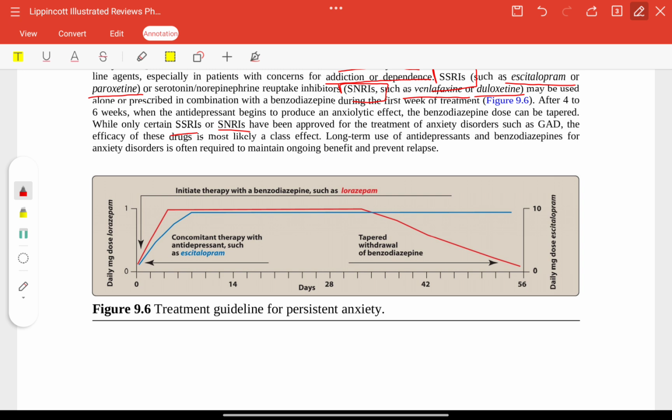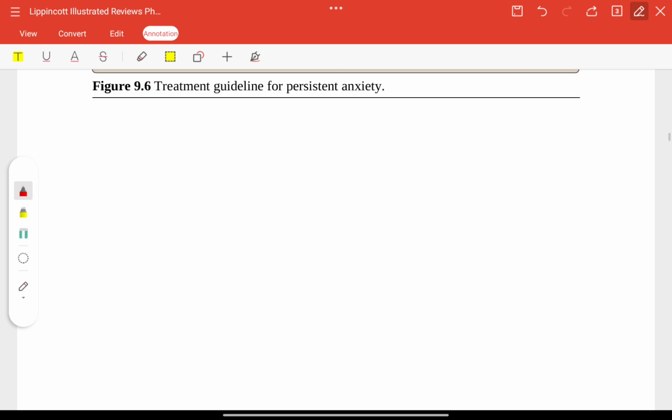You can see here, initiate therapy with the benzodiazepine. You are going to initiate the therapy with a drug such as lorazepam. Then concomitant therapy: combine the therapy with an antidepressant, escitalopram, which is an SSRI. SSRI and diazepam both are given, so you can see the effect. Then tapering is required for benzodiazepine dependency. This is the guideline.